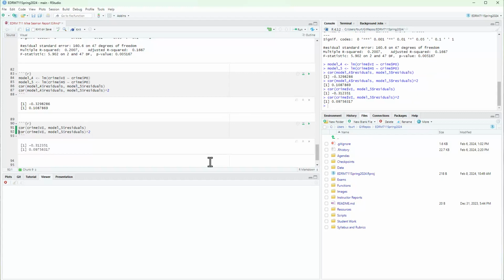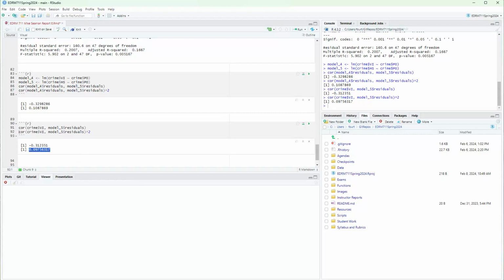And so let me go ahead and look at that. And our semi-partial correlation is minus 0.31. And we have about 0.10. That means that we can account for about 10% of the variation in violent crime with high school after we've already removed poverty from high school.